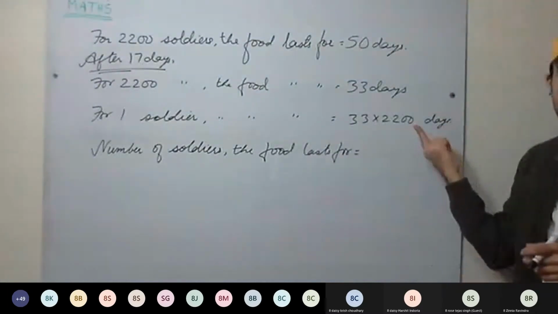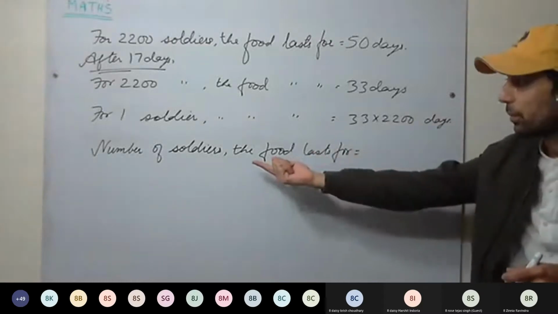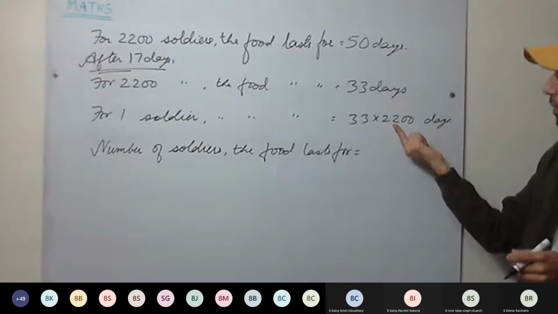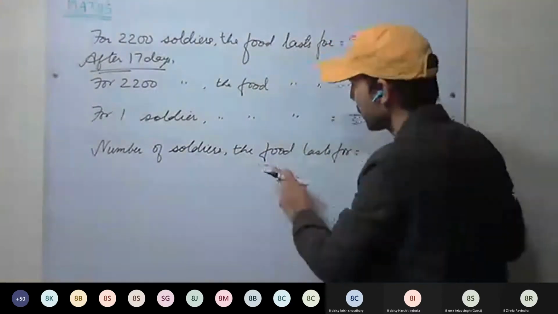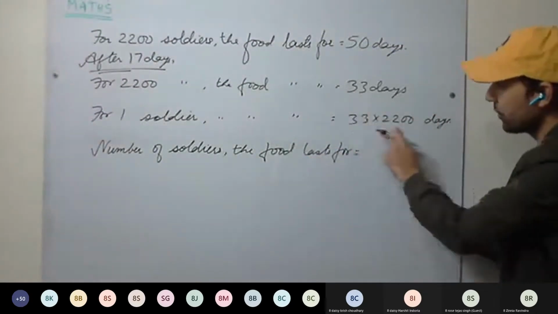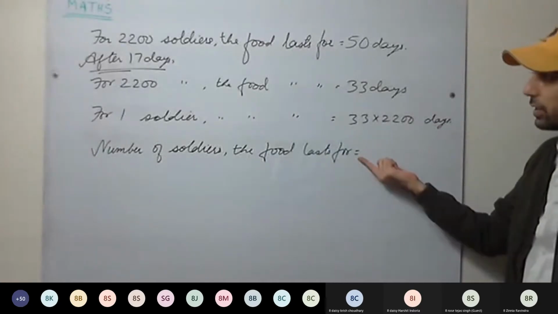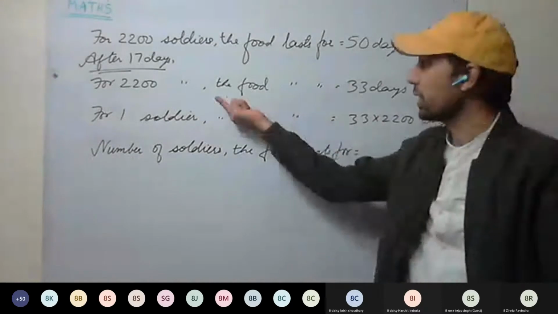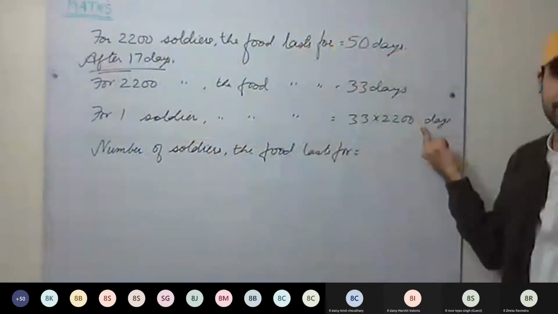So these days are for one soldier; it will last for these days. If we have to find the number of soldiers, we divide it by 20. For one soldier, it lasts for these days, and we have to find the number of soldiers the food lasts for. If we divide by 20, we get the number of soldiers the food lasts for. Understood this one? For 2200, yes, it lasts for 30 days. For one soldier, it lasts for these many days.